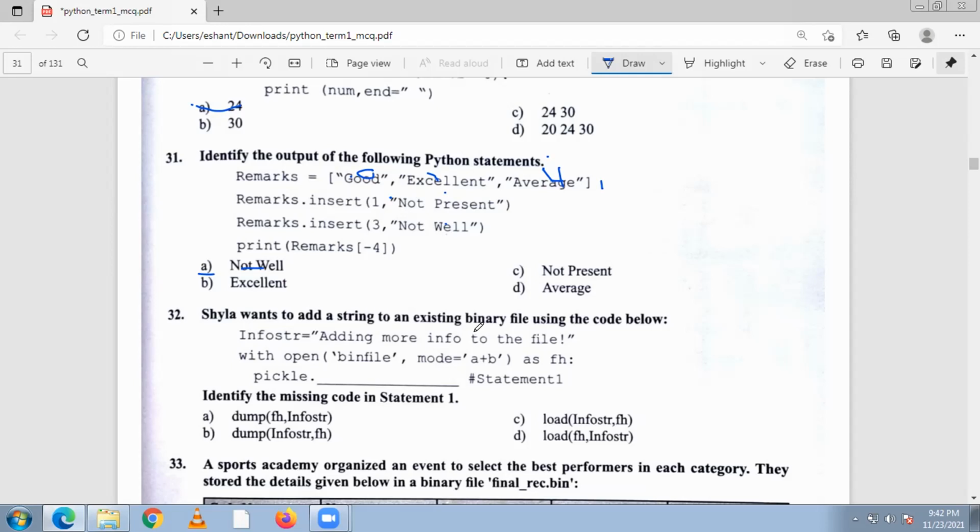Now question number 32. Shaila wants to add a string to an existing binary file using the code below. Info string, adding more info to the file; with open binary file in mode a plus b as an object. What code do we have to write in this line? We have to write dump, then info string and then object. So dump goes over here. So the answer is B.